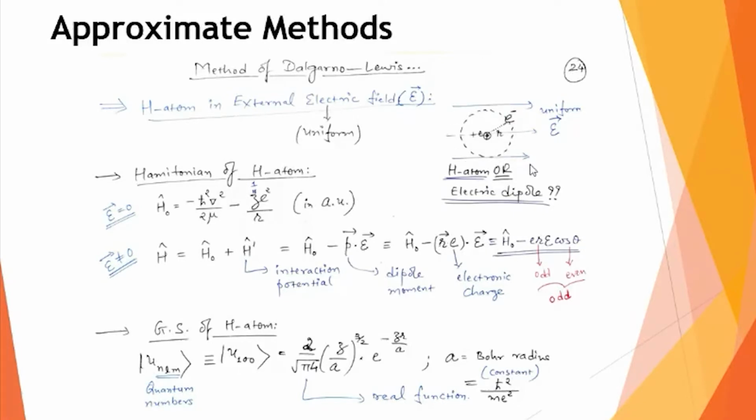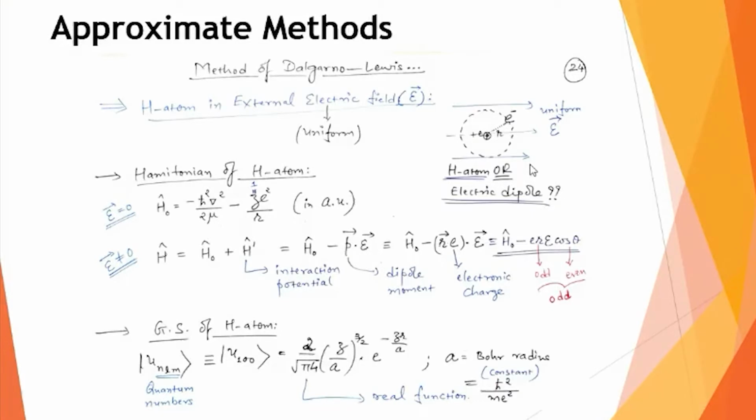To show the uniform electric field, I have drawn parallel lines. For simplicity, I assume that the electric field, as per the figure, is going from left to right. We will see later on that this right direction we can assume as the z-axis. It's arbitrary; you can select any direction, no issue. But we can consider this direction as the z-axis, and then we will do the calculation.